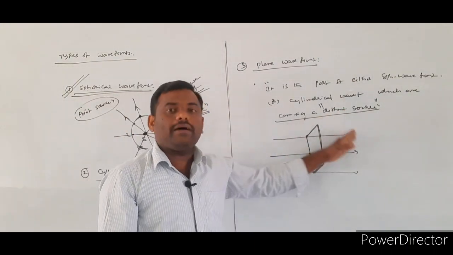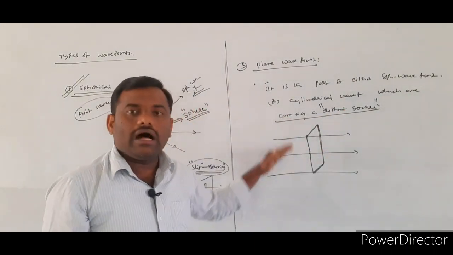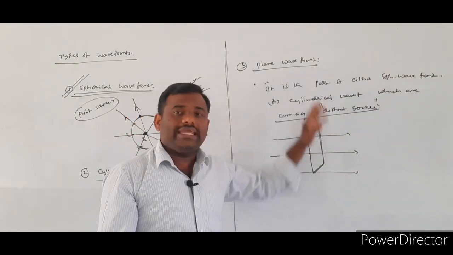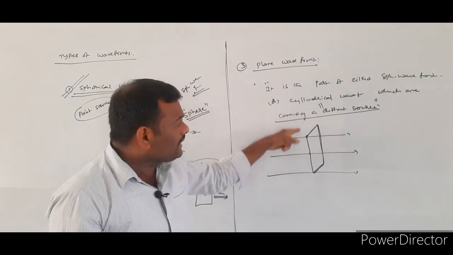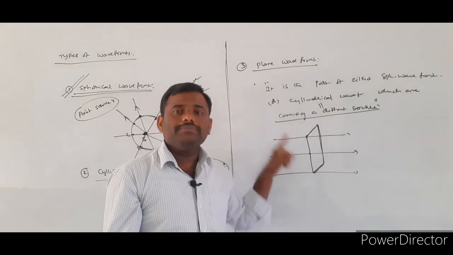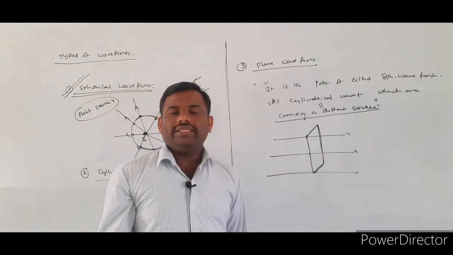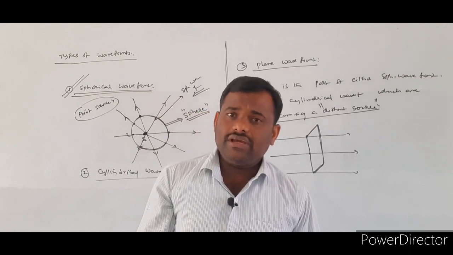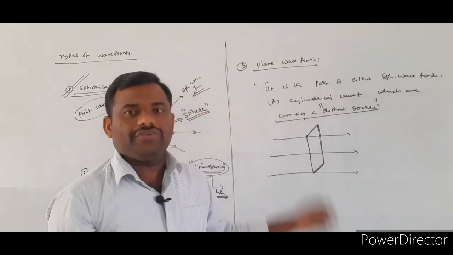To explain the plane wavefront, here I consider a parallel beam of light. A parallel beam of light means it is coming from the infinite source. So over the points of the parallel beam of light, the locus of those points will give the plane wavefront. So these are the different types of wavefronts: spherical wavefront, cylindrical wavefront, as well as plane wavefront.